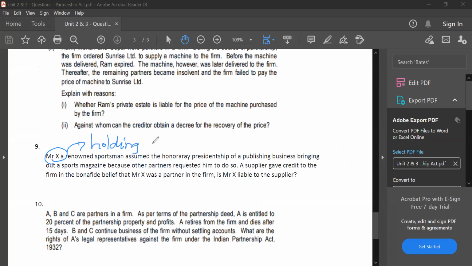Sir, is it specified in the partnership deed? No, it is not specified in the partnership deed. Understand the concept of partnership by holding out. You are actually not a partner as per the partnership deed. But you are acting as if you are a partner of the firm. So people believe you are a partner and they transact with the firm as if you are a partner. So you will be liable just like other partners. That is the concept of partner by holding out, or partner by estoppel.